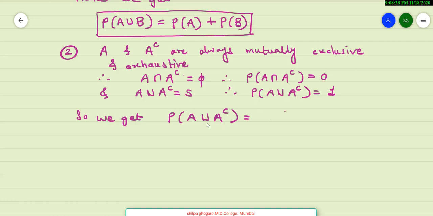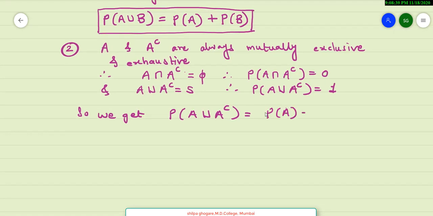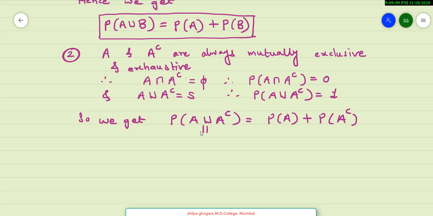So we get by addition theorem, or rather say by remark 1 of addition theorem, that probability of A union A complement is probability of A plus probability of A complement. But probability of A union A complement is probability of S, which is equal to 1, and therefore we get probability of A plus probability of A complement is 1.